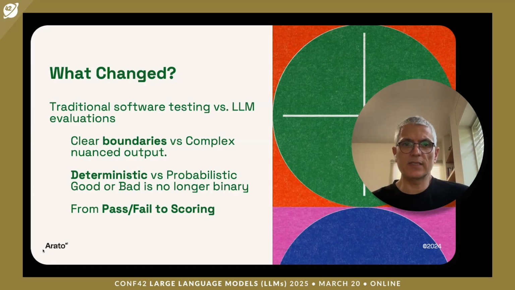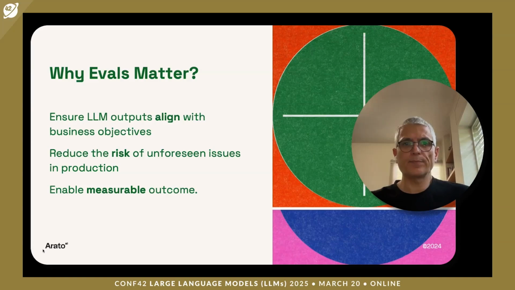We're moving toward a non-deterministic world where even similar and sometimes identical input receives or might receive different outputs. So we're moving from a very clear pass or fail criteria to a world where we would measure different aspects of the replies that we get, and we will compute some kind of a scoring that will tell us if we're hitting the target or not.